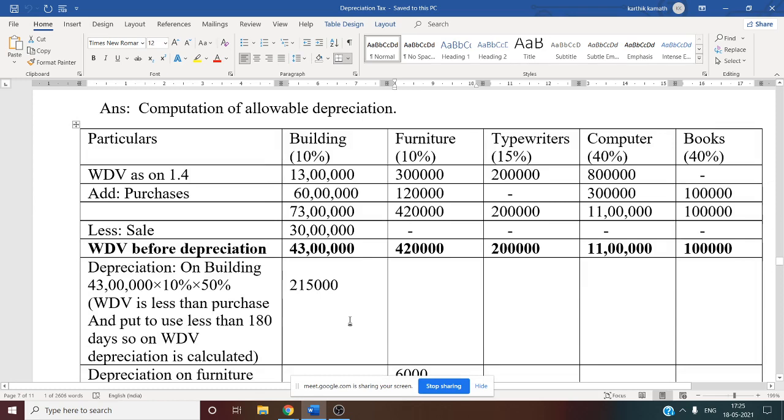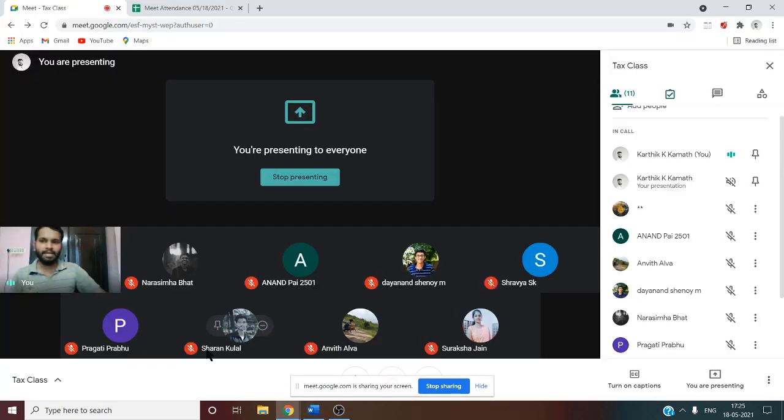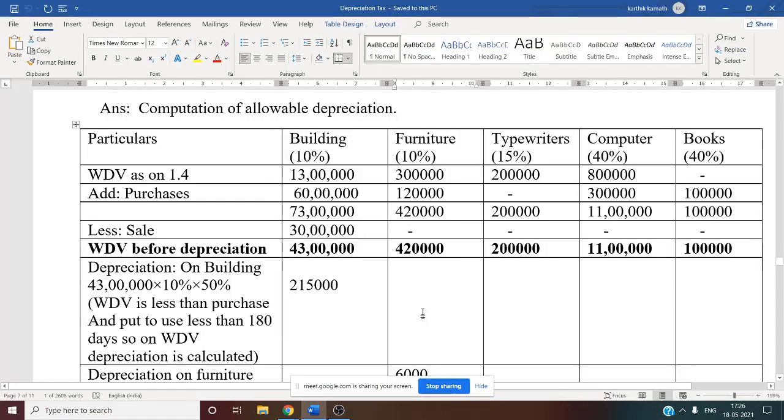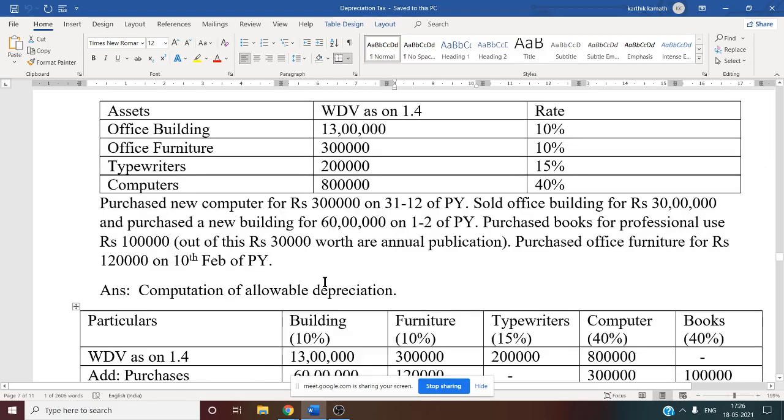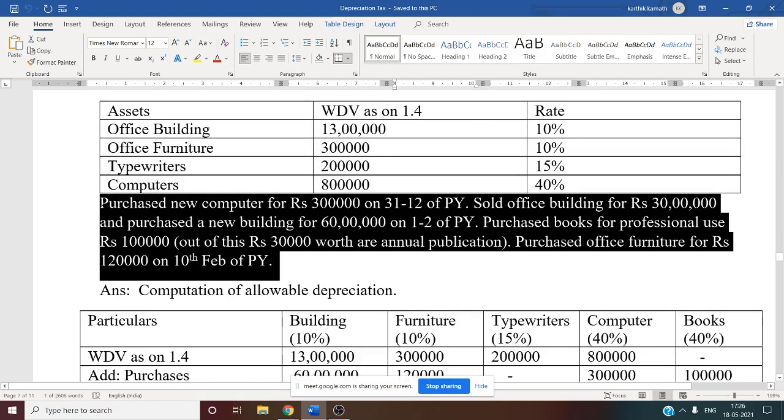Now the third one is typewriter. Typewriter is 15%, they have given you. Any purchase of typewriter during the previous year? It is not mentioned in this question. See this, purchase of typewriter is not mentioned.